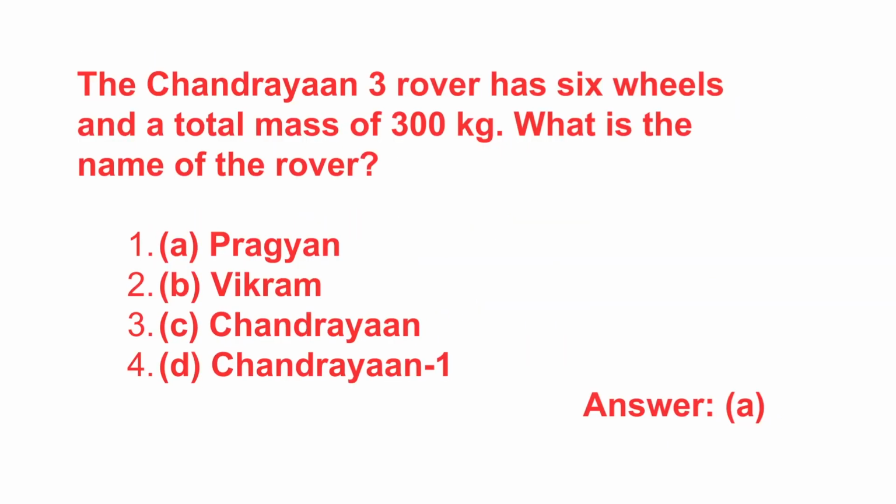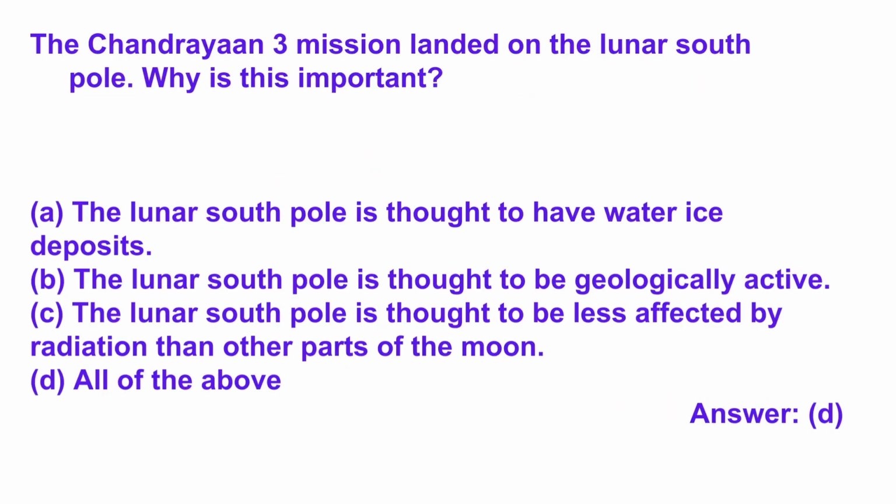The next question is, the Chandrayaan 3 rover has 6 wheels and a total mass of 300 kg. What is the name of the rover? Answer is A. Pragyan. Pragyan, Vikram, Chandrayaan, Chandrayaan 1 are the 4 options given. The answer is Pragyan. Pragyan is the name of the rover used in the Chandrayaan 3 mission.